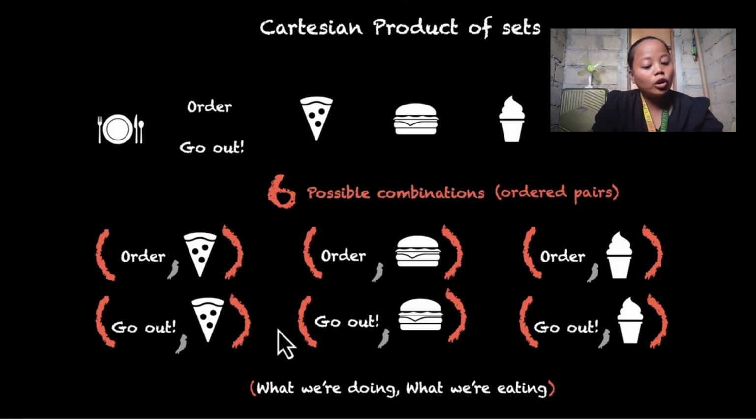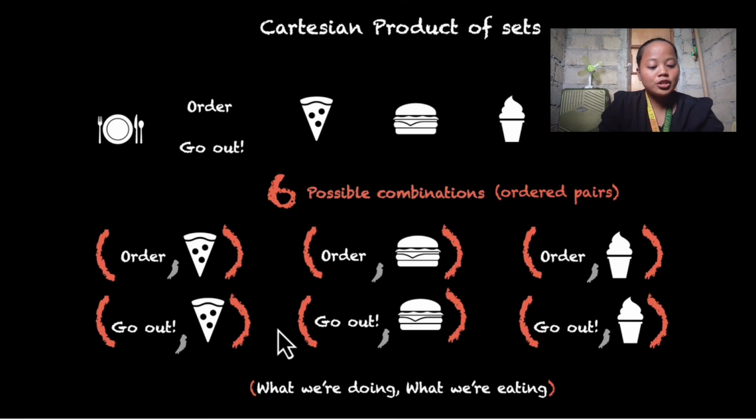So, order then pizza, order then burger, order then ice cream, or go out then pizza, go out then burger, go out then ice cream. Those are our 6 possible combinations. The first is what we're doing, or the action. The second is what we're eating. So how do we know, in doing the Cartesian product, how many combinations or ordered pairs are in the answer?